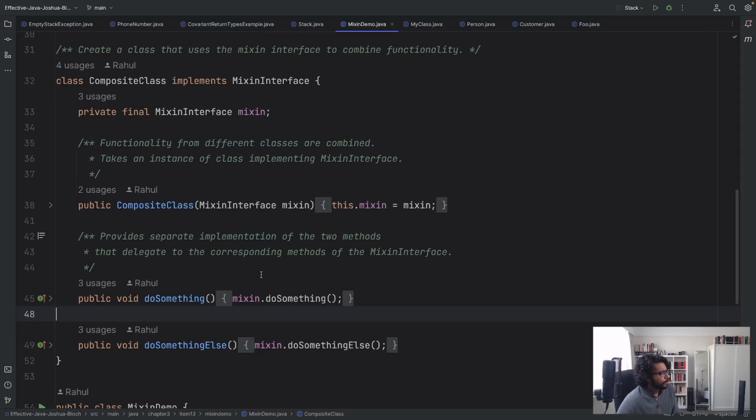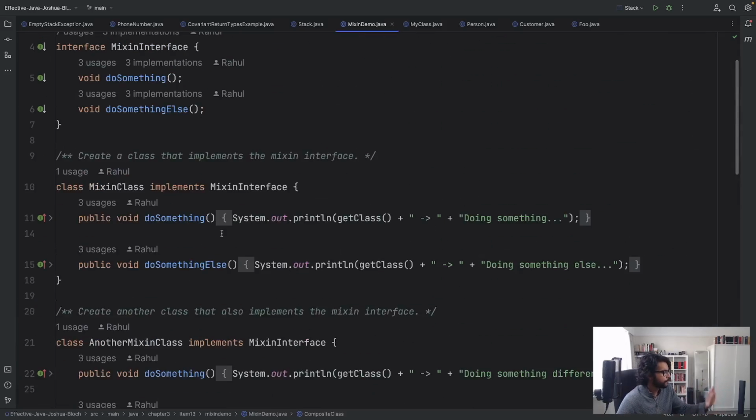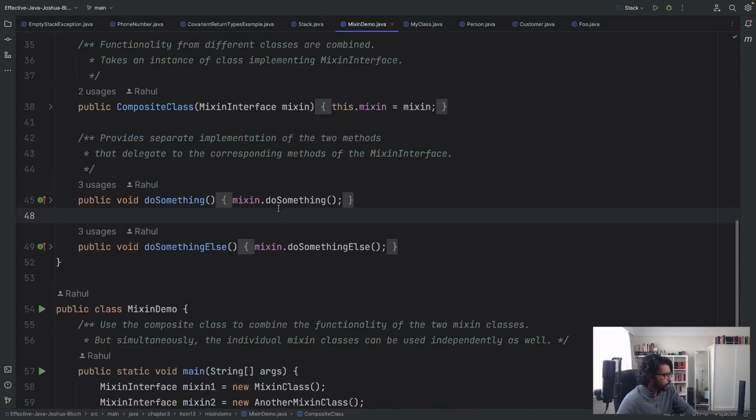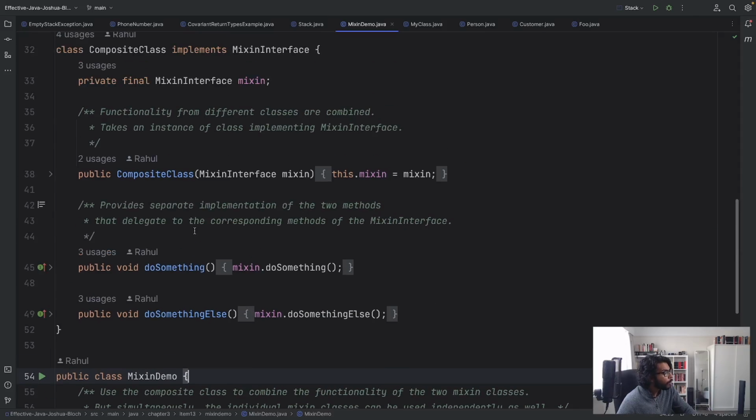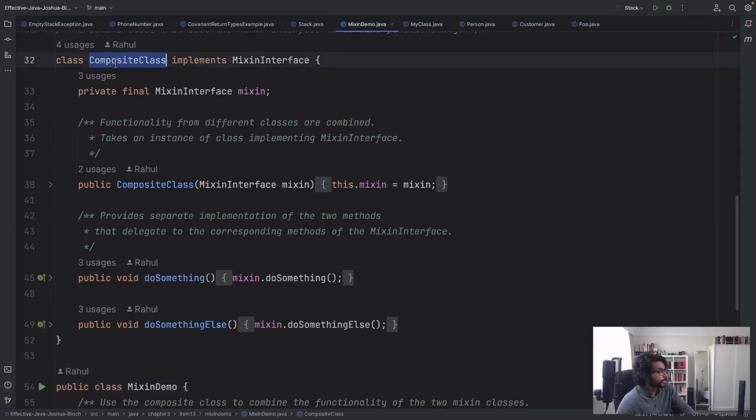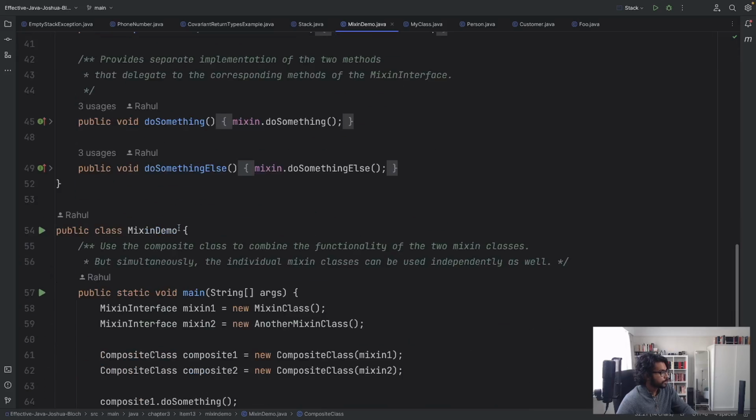And because it provides separate implementations of the two methods, it can delegate to the corresponding methods of the Mixin interface, which is what I said before. But to see how this works, let's look at the demo and see how a client would use this composite class to allow this composition.